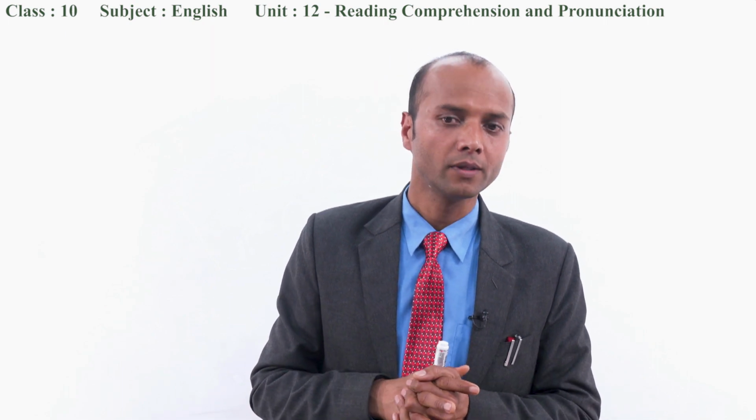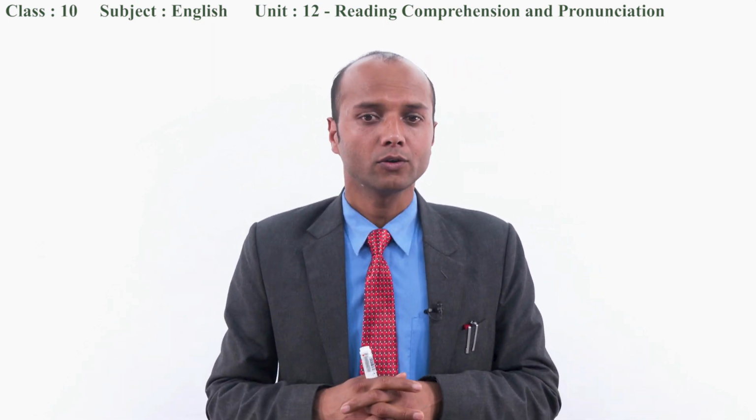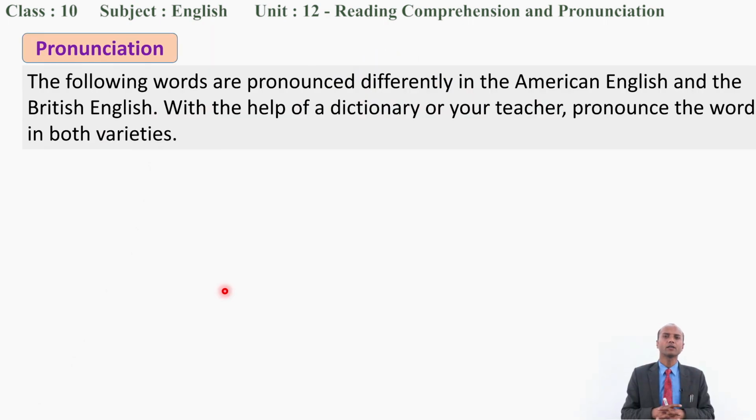Shall I begin? Okay, let's listen to them carefully. Try to pronounce them together. Okay. So shall I start? Good. The first one is vitamin, this is American. Now let's listen how it is produced in British English. Vitamin. Okay. Vitamin and vitamin. So the first placement of I, vitamin, vitamin. This is the difference. Okay, now try to find out the differences.